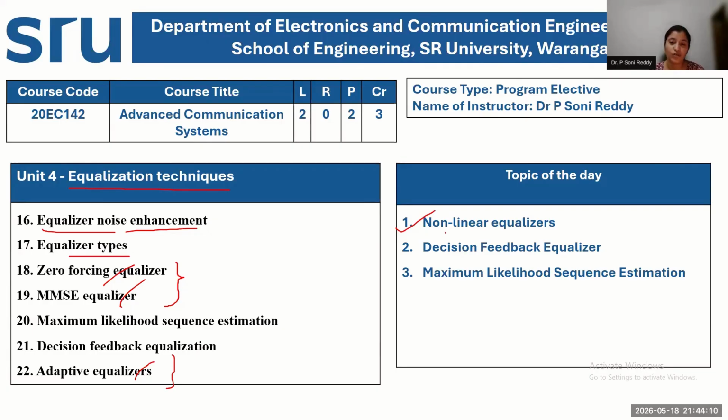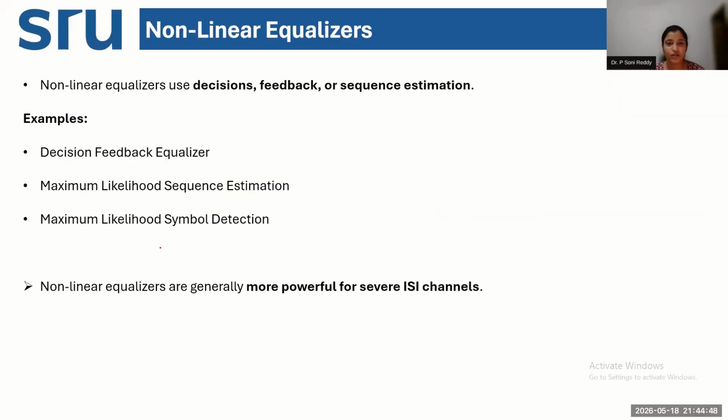We will compare the performance of linear equalizers with nonlinear equalizers, and why nonlinear equalizers are needed, in today's lecture. We are going to study two types of nonlinear equalizers: one is the decision feedback equalizer and the other is the maximum likelihood sequence estimation equalizer. Then we will compare all the different types of equalizers in the syllabus, and we will see which one is better in which scenario.